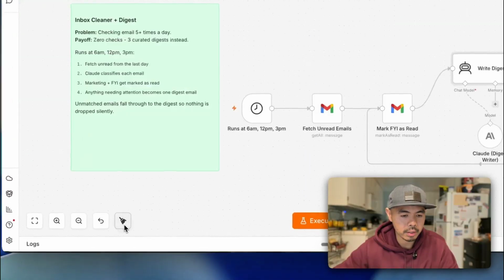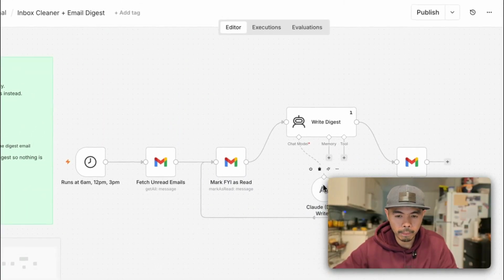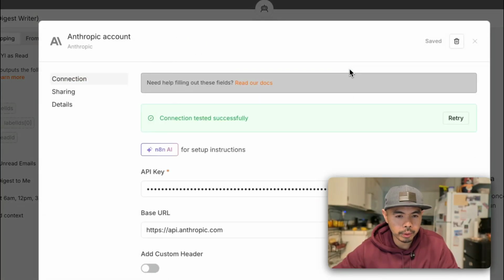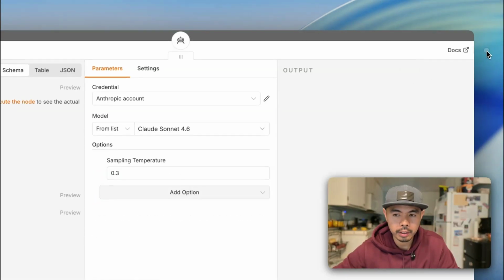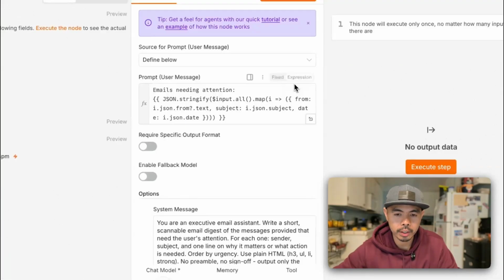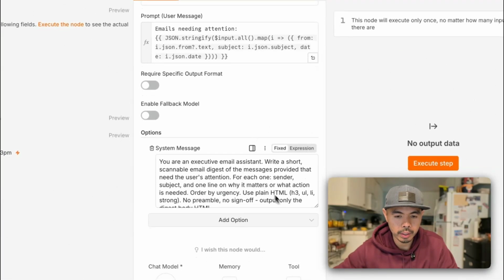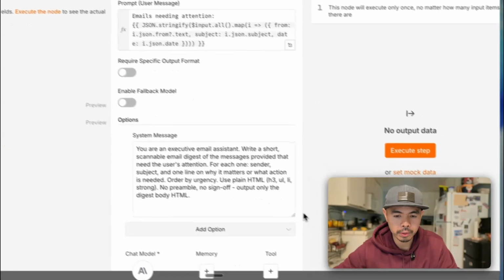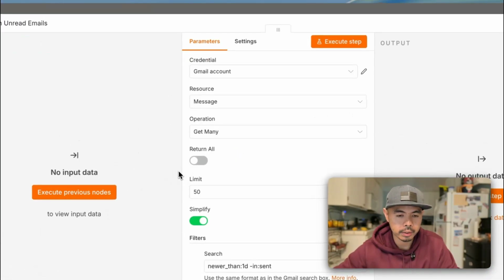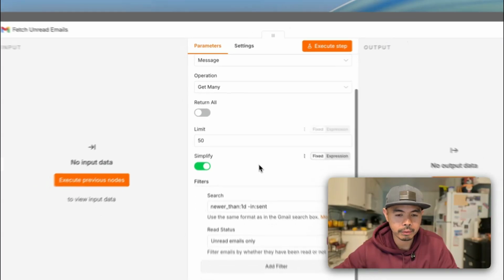And then it's using this model. Let's see here, Anthropic. It's using my Anthropic account. That's fine. And let's see what model it's using. It's using Sonnet 4.6. And then this is the prompt for the AI: you're an executive assistant, write a short scannable email digest. All right. Then it's going to my unread emails, 50 limit.